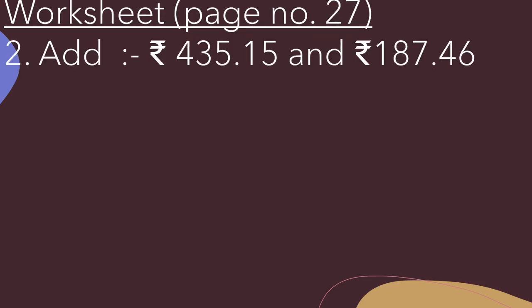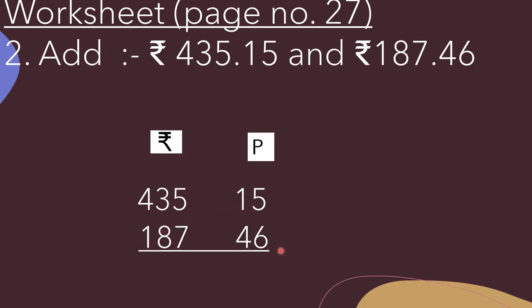Add rupees 435.15 and rupees 187.46. So here first of all we will arrange it in columns. So here we will write rupees and paise. Now 435 rupees and 15 paise. Then we will write 187 rupees 46 paise. Now we have to put the addition sign. So let's start from the paise column or right hand side. 5 plus 6, 11. So here we will write 1 and 1 will be carry over. Now 1 plus 1, 2, 2 plus 4, 6. So here we will write 6.